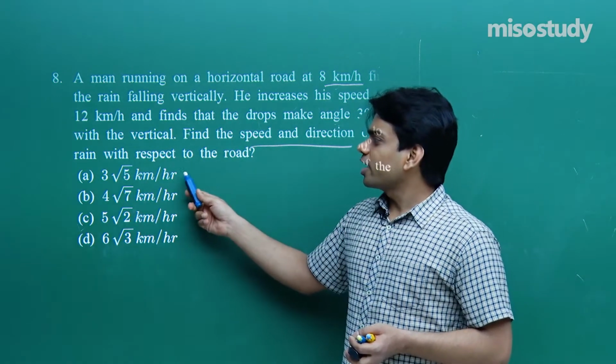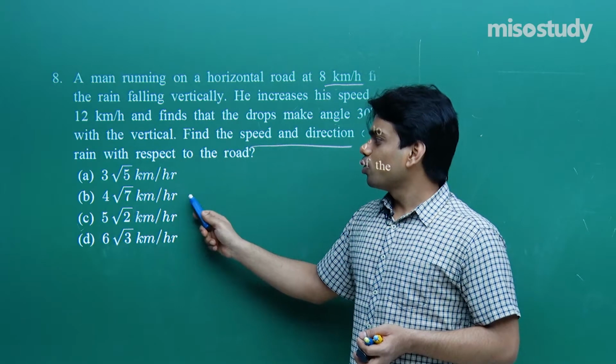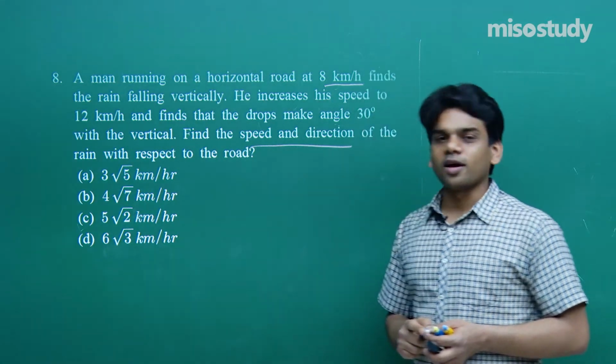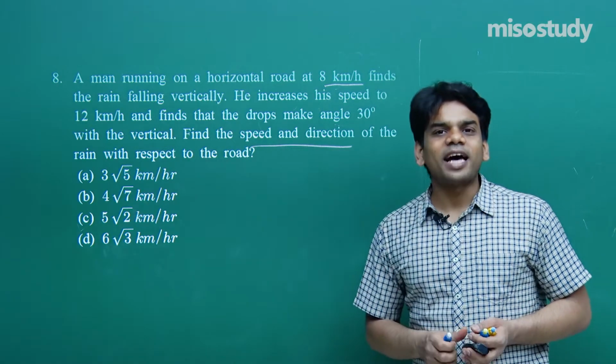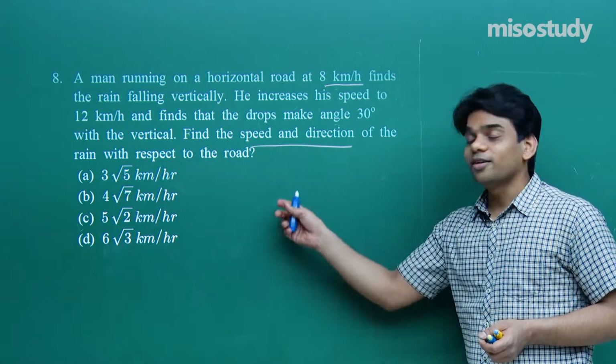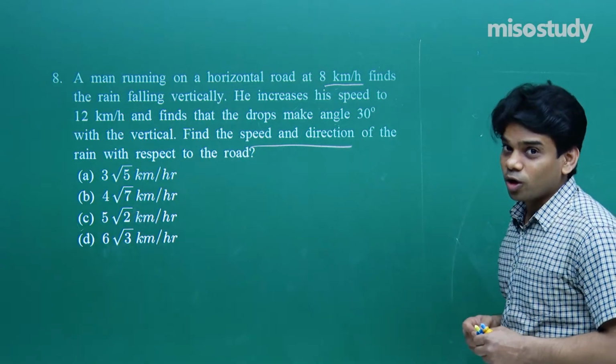Here the options are A 3 root 5 km per hour, B 4 root 7 km per hour, C 5 root 3 km per hour, and D 6 root 3 km per hour. We will also signify the direction with the angle also. It doesn't matter whether the angle is not provided here, but we will also find out the angle it makes with the vertical.